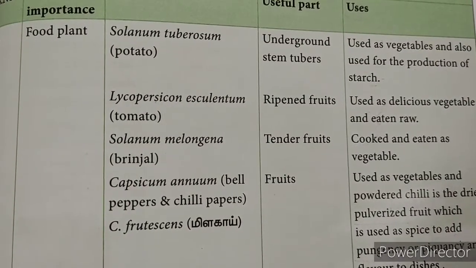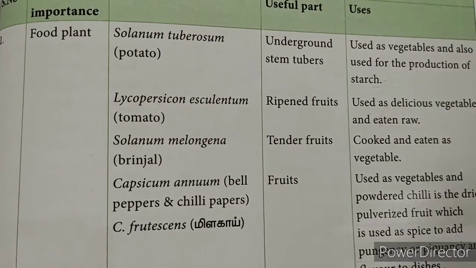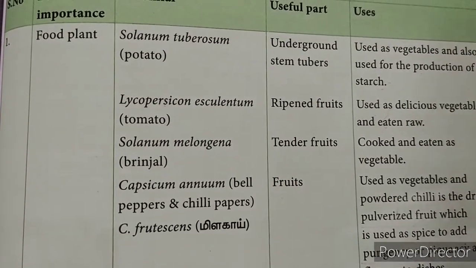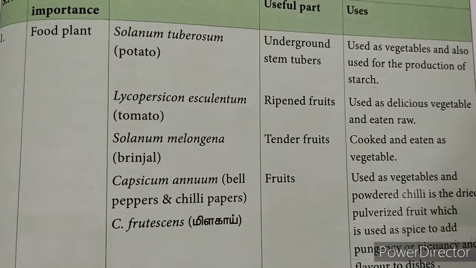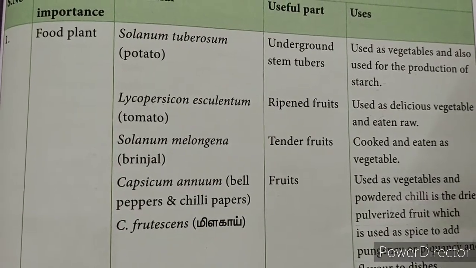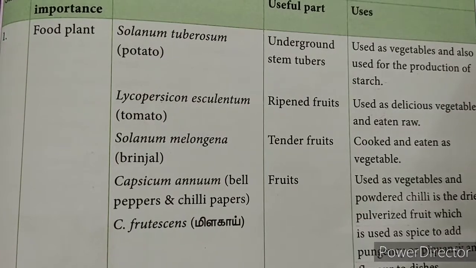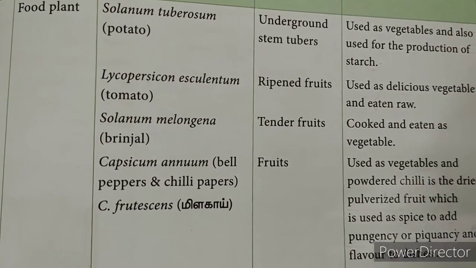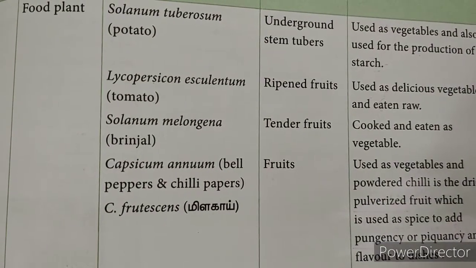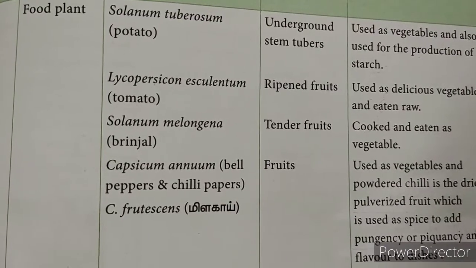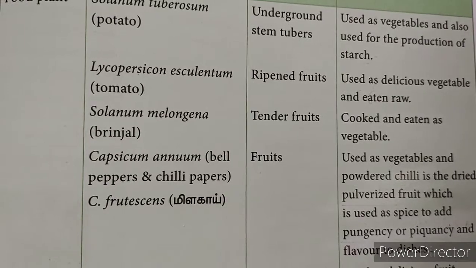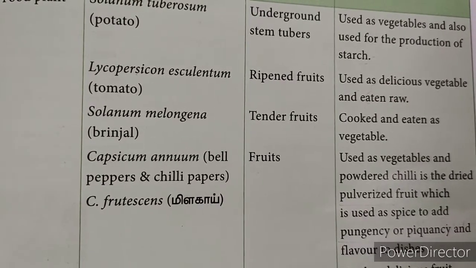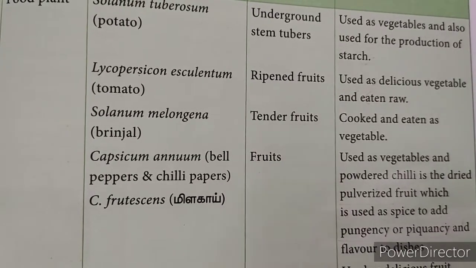Capsicum annum. It is bell pepper. The fruit is used as vegetable, and then Capsicum frutescens. So all these are used as vegetable as well as powdered chilies. Powdered chilies: after drying, the fruit is pulverized.